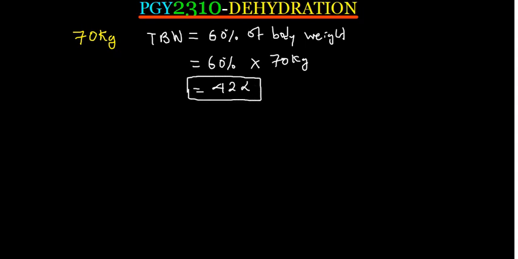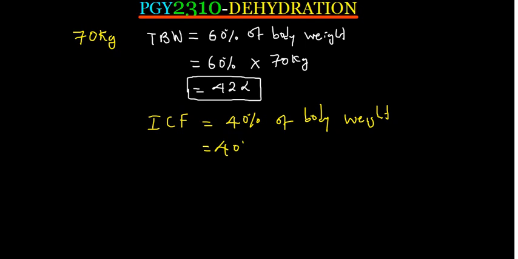If it was a woman, the total body water is 50% of the body weight, so we would have used 50 there. Now another thing that we know is that the intracellular fluid volume is 40% of the body weight. Since we're talking about a 70 kg man, this is going to be 40% of 70. So 40% of 70 is just 40 out of 100 times 70, and this is going to give us 28 liters.